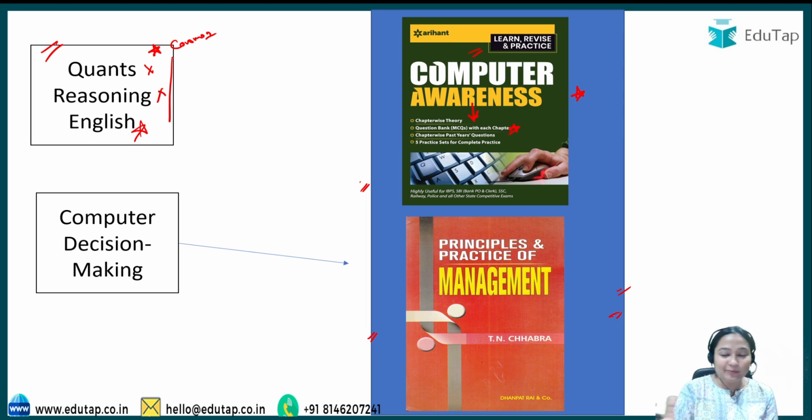For this there is no particular website that I can refer to. Otherwise what will happen is if you go and refer to some website and TED Talk and take a course on Coursera, they will be covering computers exclusively. So please don't make that mistake. You will be wasting, not wasting but diverting, a lot of time here, which is not very beneficial for NABARD. If you utilize that time on some other merit subject, that will do good for the long run and your final selection. Here, save the time, do the selective practice, do reverse engineering, and you'll be able to score very good marks. So I hope that is clear.